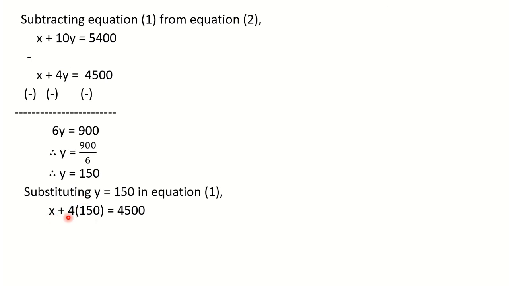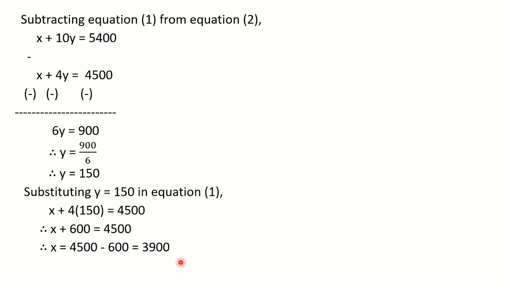See, x plus 4 inside the bracket 150. Y is replaced by 150, that is equal to 4,500. Now 4 into 150 is how much? 600. So what is our next step? x plus 600 is equal to 4,500. Now shift this 600 to right hand side. So x is equal to 4,500 minus 600, that is 3,600.